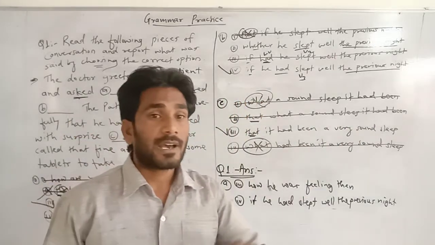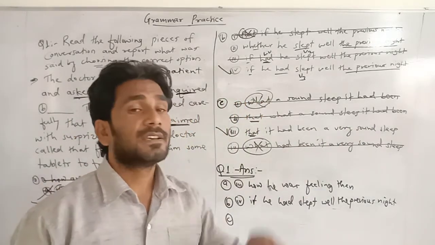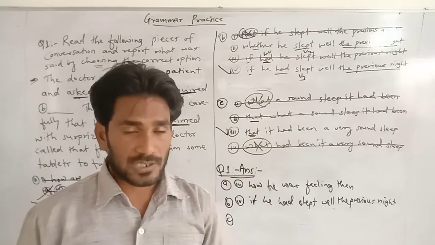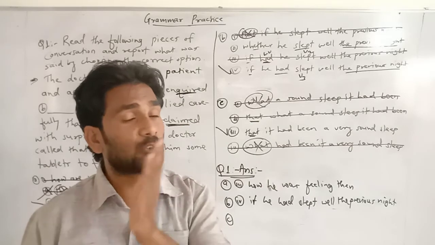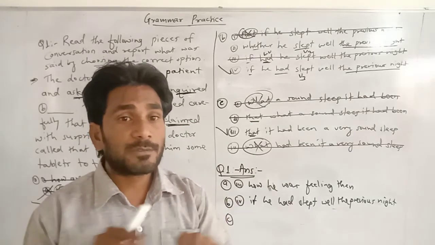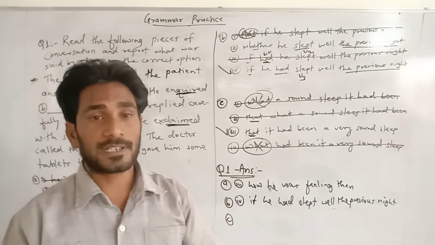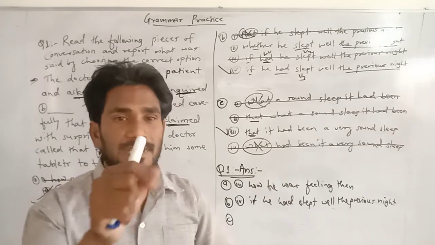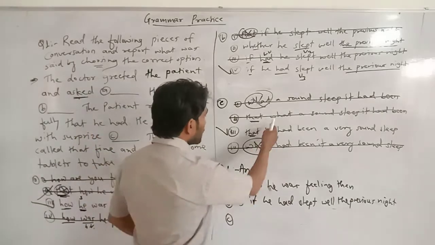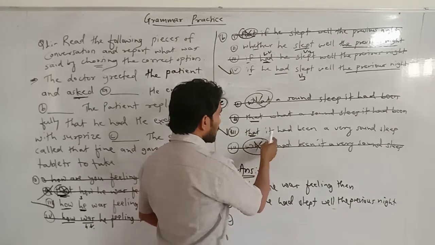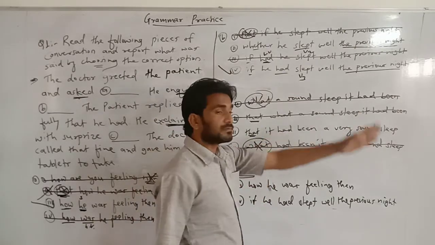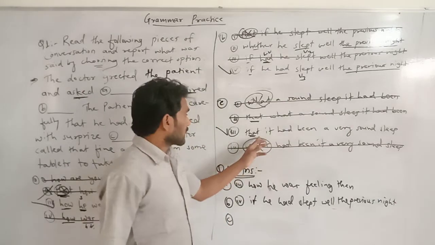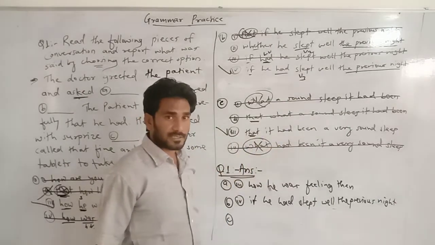As I told you, again I would like to recall that in indirect speech all sentences are changed into assertive sentences. And here in these two sentences, this one is assertive. Assertive sentence, subject plus verb. Yes, conjunction is followed by subject.